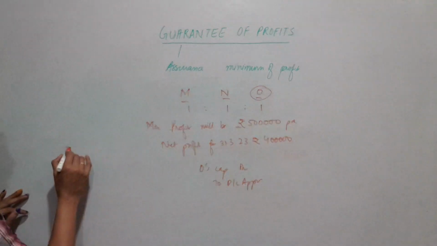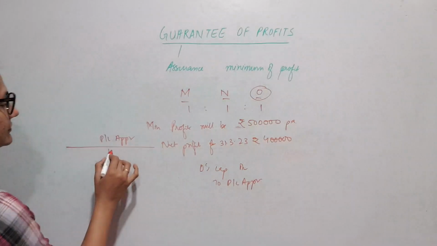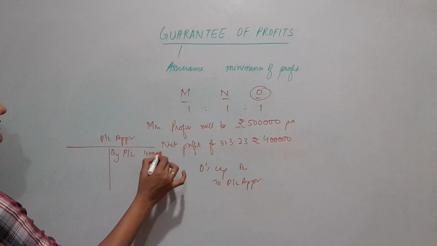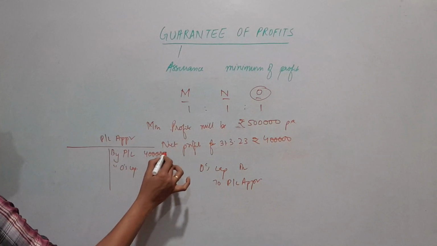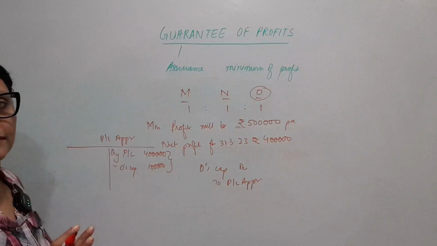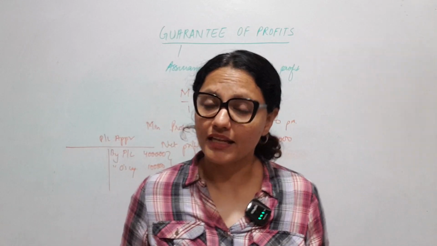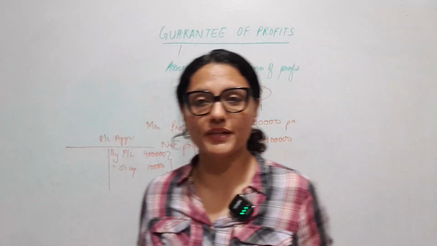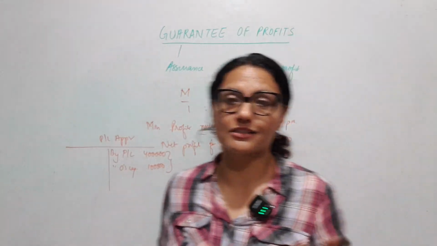So my net profit in the profit and loss appropriation account, just see this. Here is my PL appropriation account. We bring here our net profit from the profit and loss account, which is 4 lakhs, and by O's capital another 1 lakh. So now you see the available profits become 5 lakhs. Net profit is 4 lakhs, but O has to bring in the deficiency, making it 5 lakhs. Done. Now we go about the distribution as usual. So this is how we have to incorporate the changes as per the guarantee.